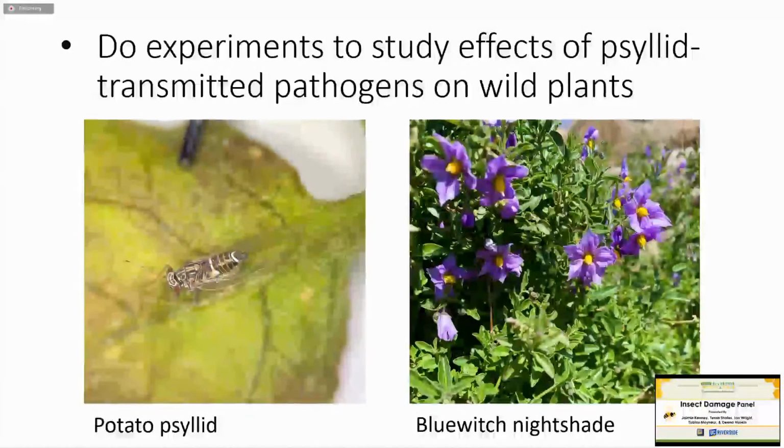And finally, I also am trying to do experiments to study the effects of these psyllid-transmitted pathogens on wild plants. So right now I'm doing a lot of work with the potato psyllid, which in addition to feeding on potatoes and tomatoes, feeds on native nightshade plants such as the bluish nightshade pictured here. And as I recently discovered, it also transmits bacterial pathogens to these native nightshade plants.